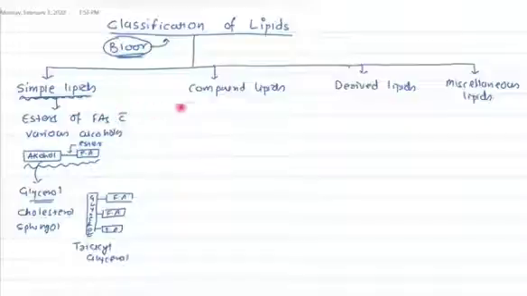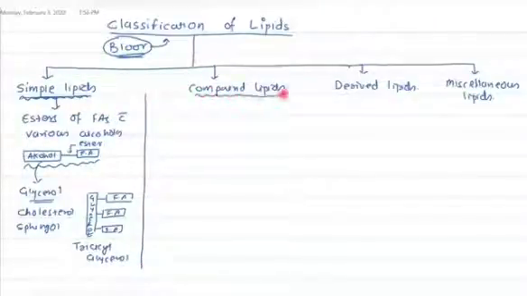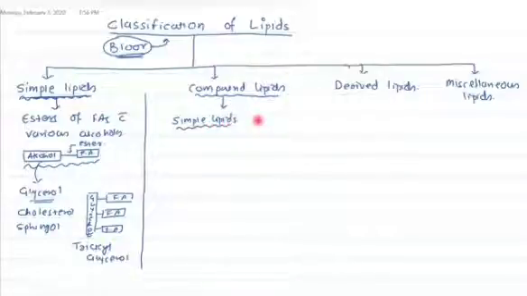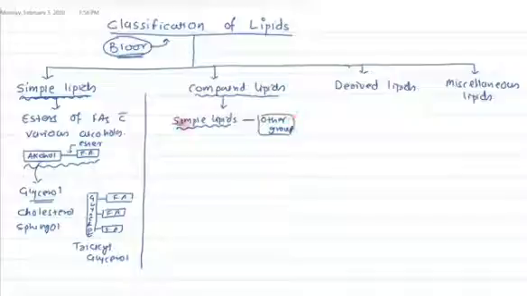Now let's move to the second group, that is the compound lipids. What are the compound lipids? Compound lipids are simple lipids which are covalently bound with some other group. That means a simple lipid is already there, which is making a covalent bond with some other group.